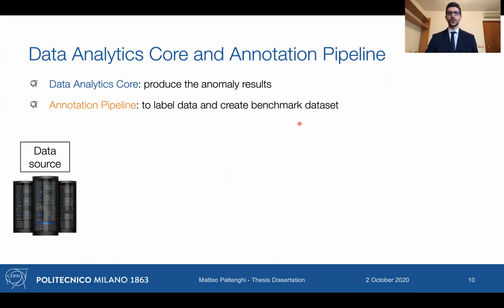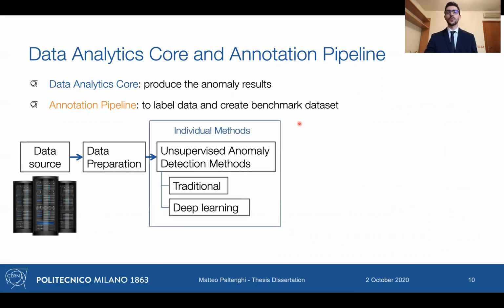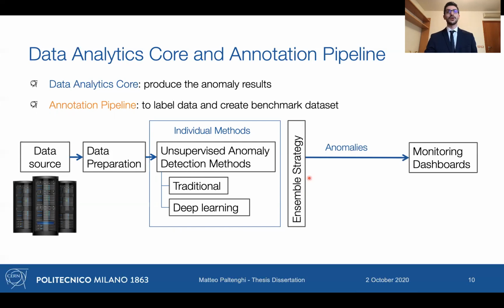So we have the data analytics core, in which we produce the results that the expert will be able to see in terms of anomalies. Here we start from the data source, the servers, we prepare them, we preprocess, create a card encoding for the unsupervised anomaly detection methods that include 2 families, the traditional anomaly detection methods and the deep learning ones. Once we have these individual methods, we want to combine them in order to hopefully get a better detection performance, with an ensemble strategy, and we will then send those anomalies to the monitoring dashboard where the expert can see them. And independently from this chunk, we have the annotation pipeline.